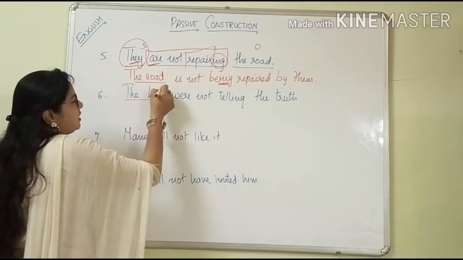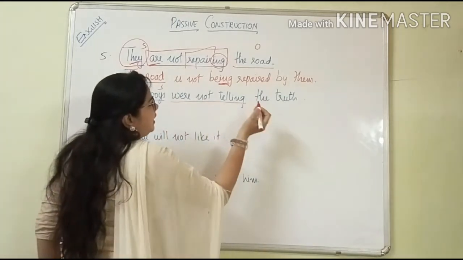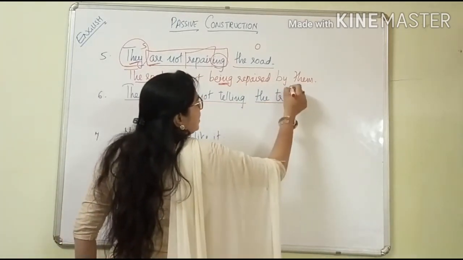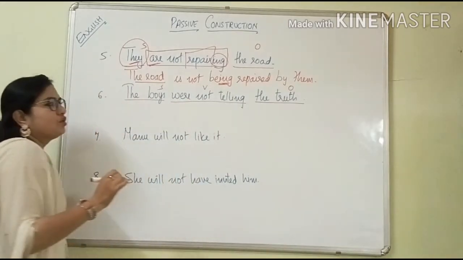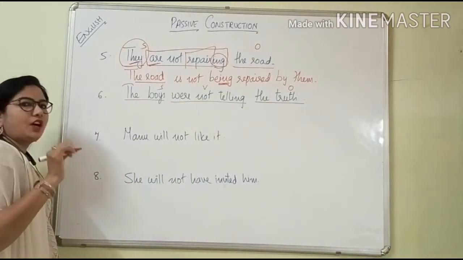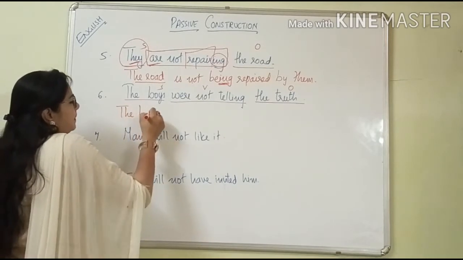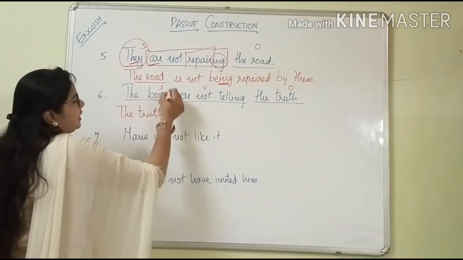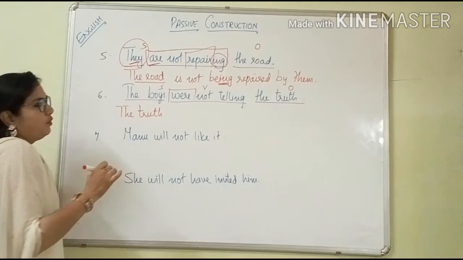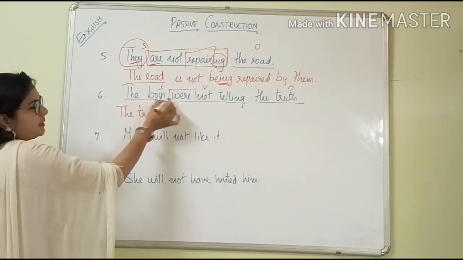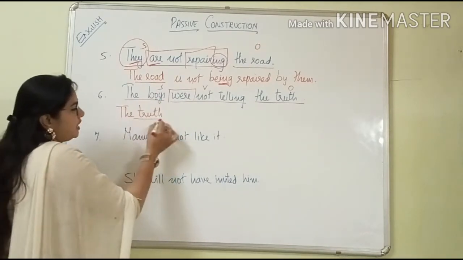The boys is the subject. Were not telling, and the truth is the object. This is the verb form. So first we are going to keep the object. What will come? The truth. The truth. Now here a word is given. Why? Because boys, this word is the plural form. But the truth is the singular.